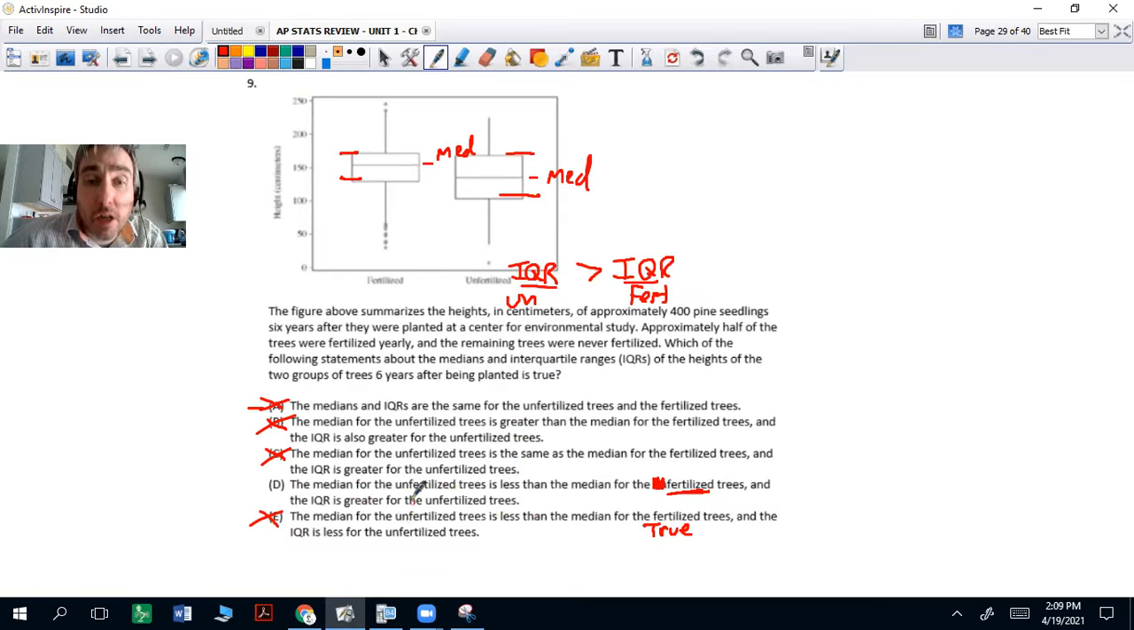The median for the unfertilized trees, so let's go to the right answer. The median for the unfertilized trees is less than the median for the fertilized trees. That we know is true. And the IQR is greater for the unfertilized trees. That is also true. So the IQR is greater for unfertilized trees. Sorry for the typo, but it is going to be that one. Take the "un" away.